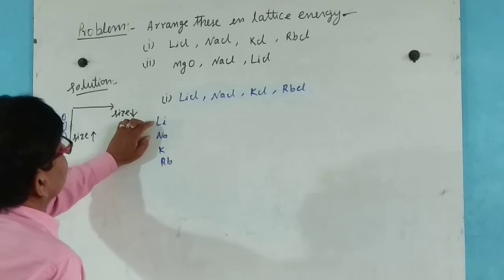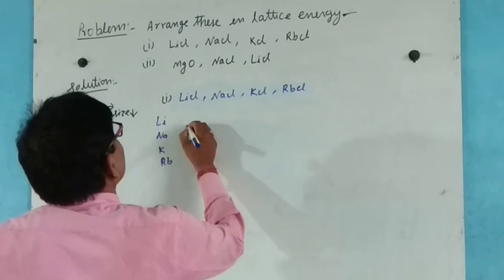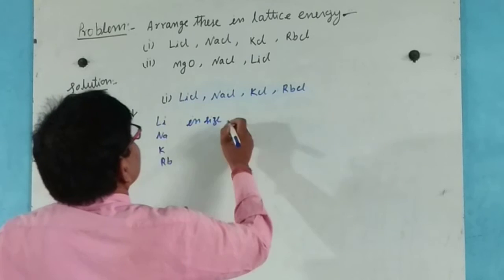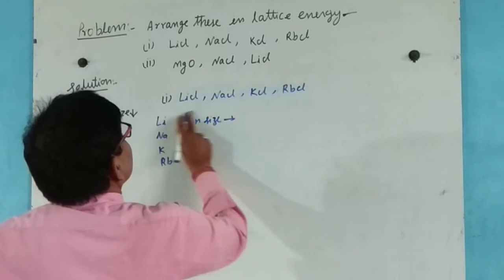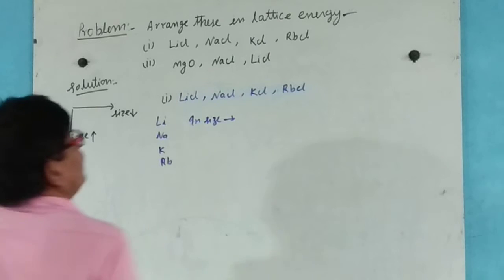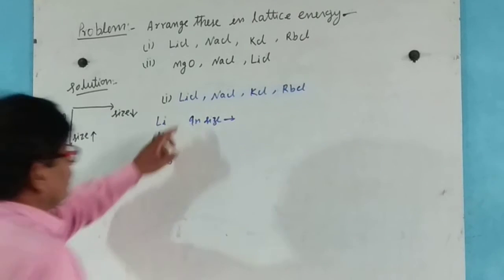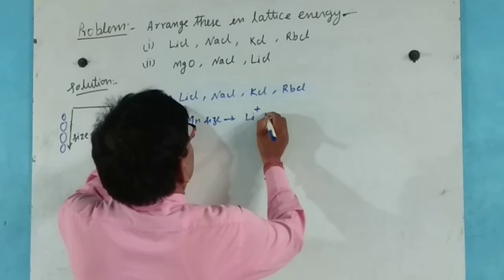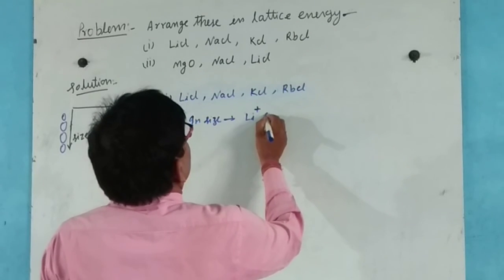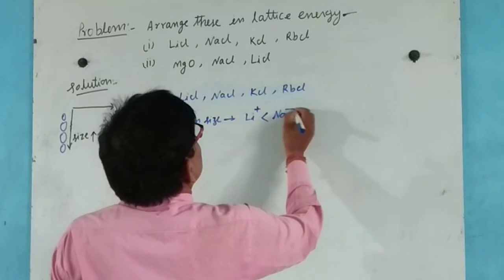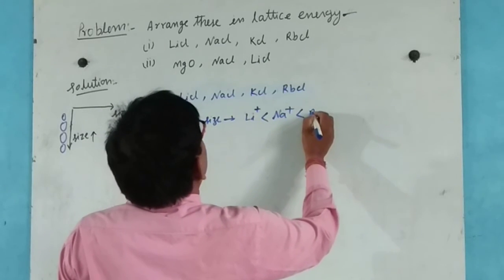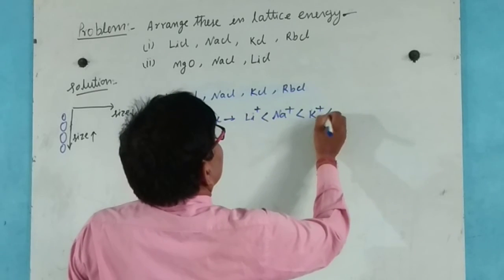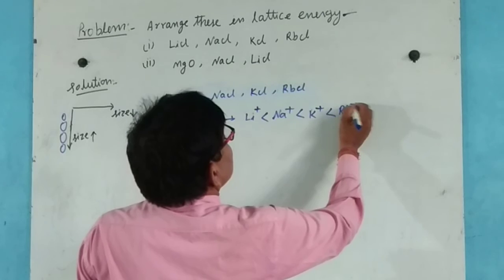It means that in size, lithium is less than sodium, less than potassium, less than rubidium.